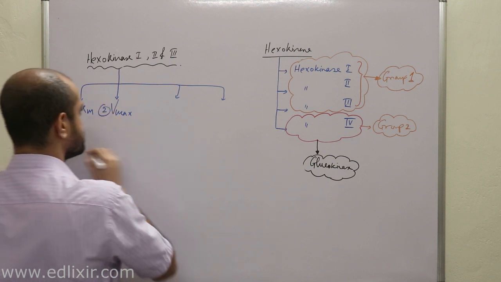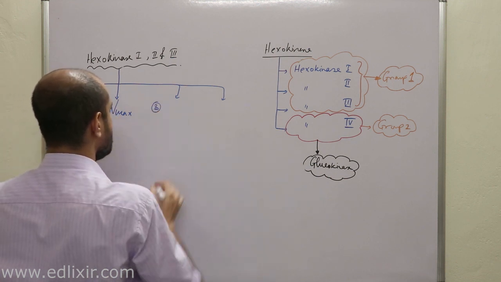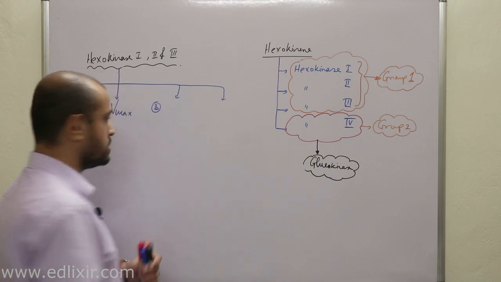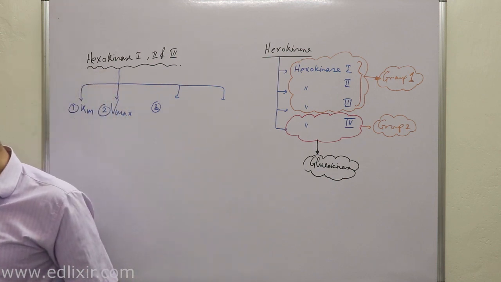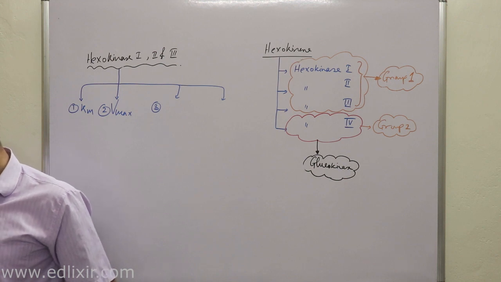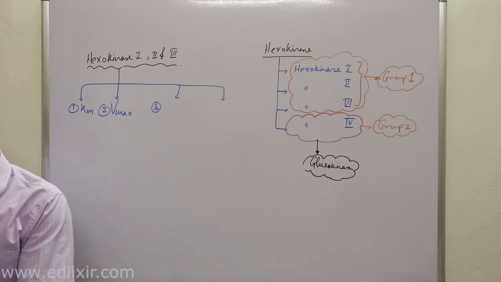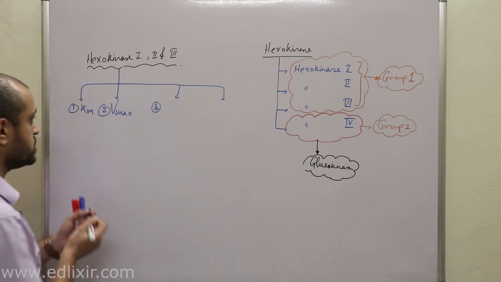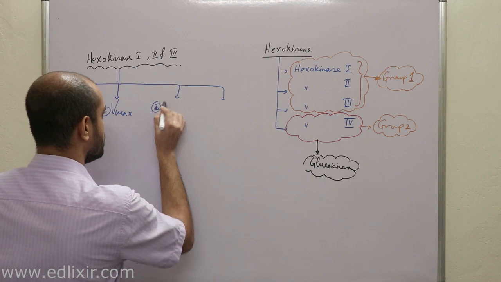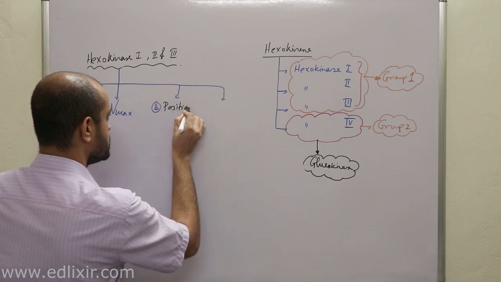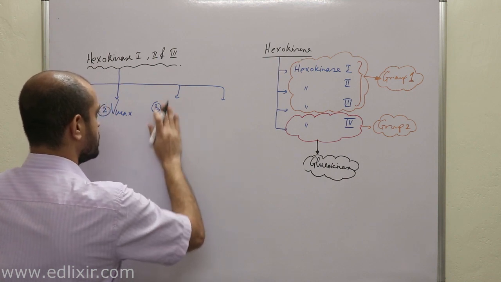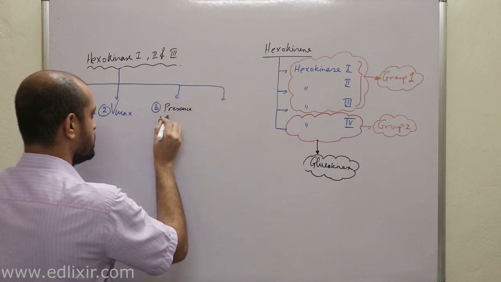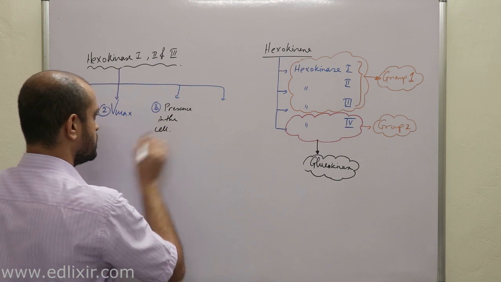Number 3 is their position or presence in the cell.